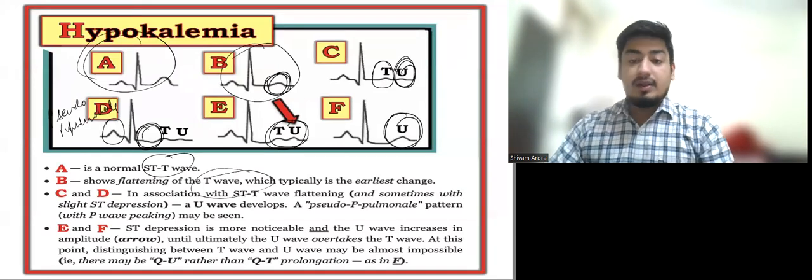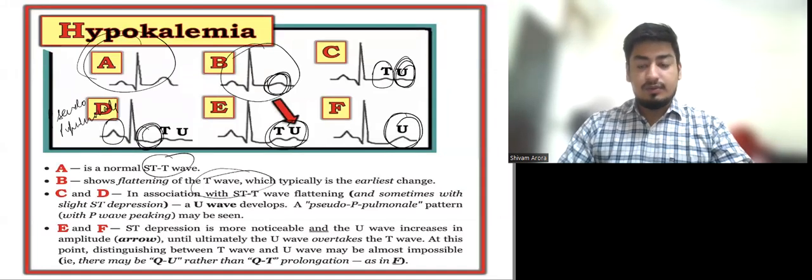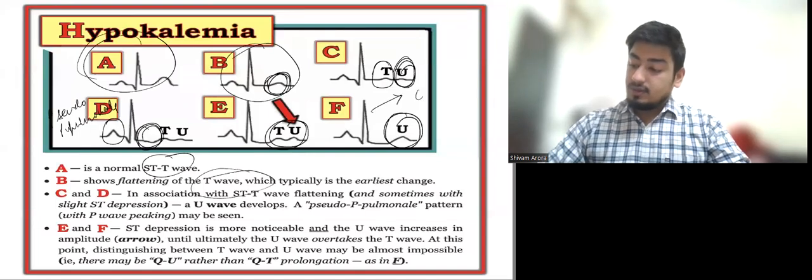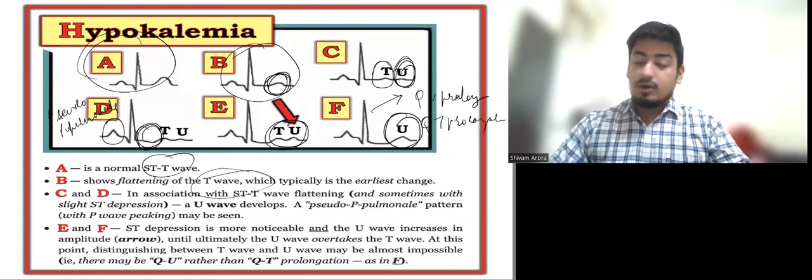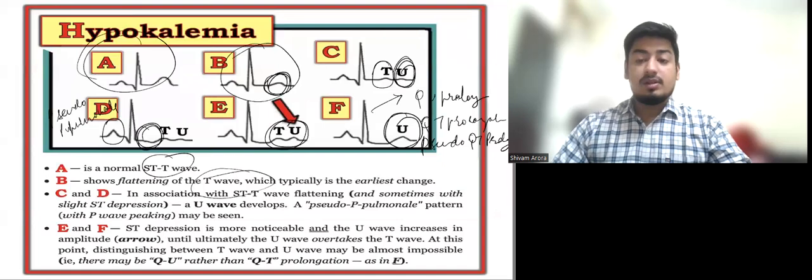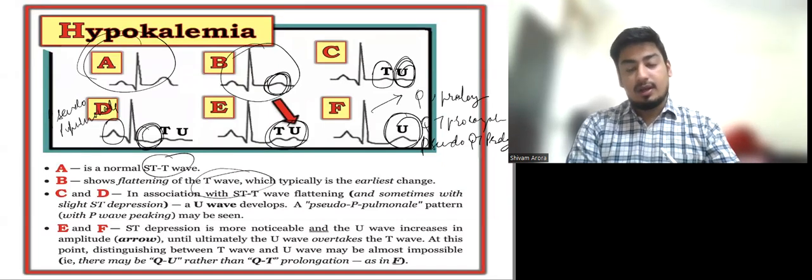In the end, the T wave would not be visible. It can even be merged in the U wave and there is a prominent U wave. So this is known as QU prolongation, QT prolongation, or sometimes we can also call it pseudo QT prolongation because the T wave is not visible. Clear? So these are the ECG changes in hypokalemia.